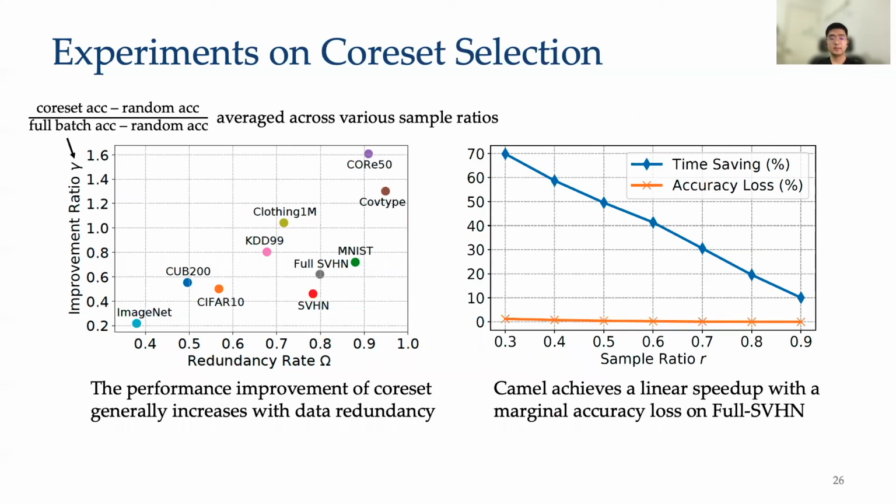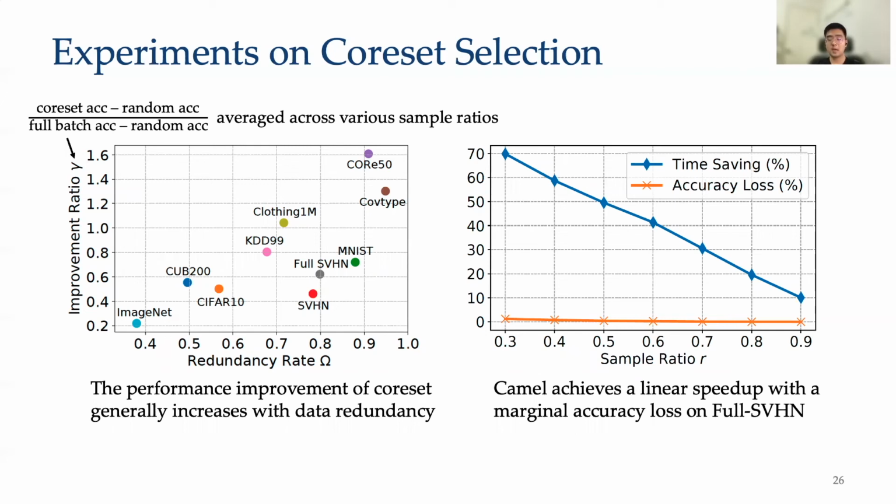In this slide, the figure on the left suggests that the improvement ratio of coreset over baseline generally increases with data redundancy. Here, an improvement ratio lambda larger than 1 indicates that the coreset even outperforms full batch in test accuracy on some highly redundant datasets. ImageNet is a particular case of little redundancy.